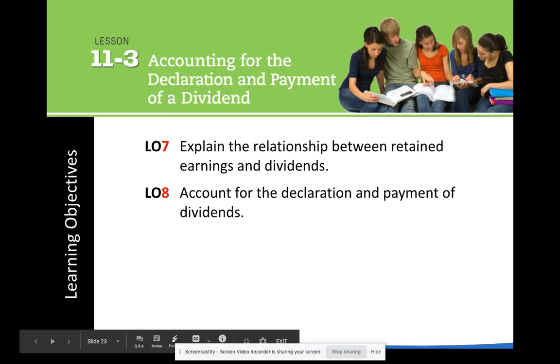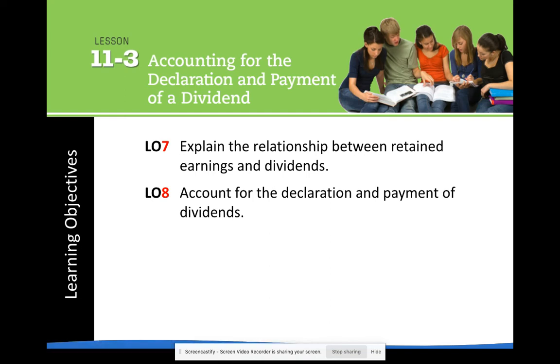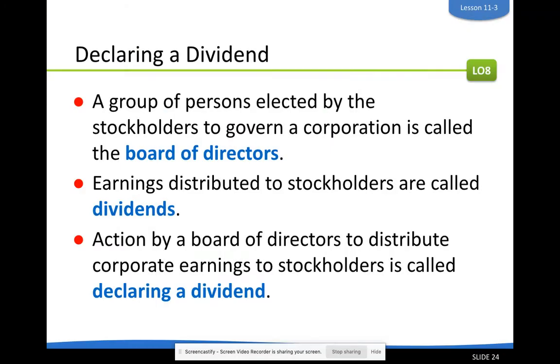In section 11-3, we're going to be talking about something called retained earnings and dividends, and also what our transactions look like for those two things. So anytime we are talking about dividends and retained earnings, that has to do with a corporation. Corporations that are publicly traded, meaning you could buy a stock on the New York Stock Exchange for that company.